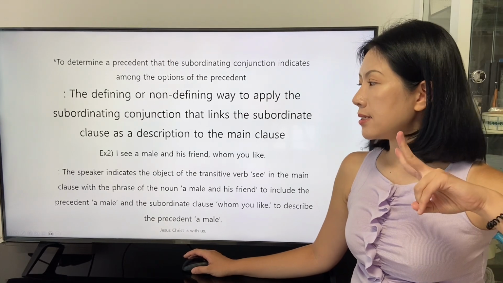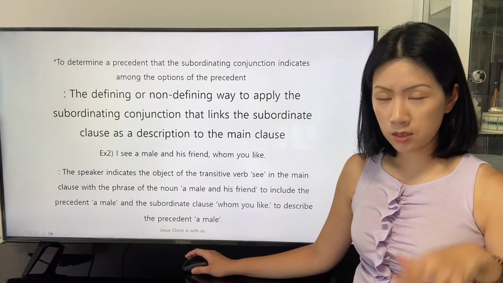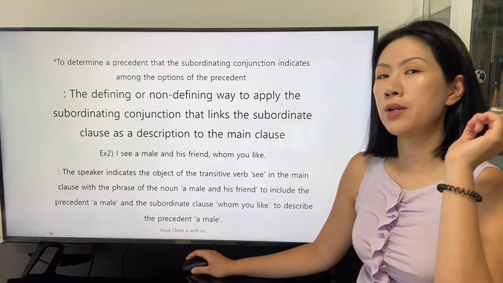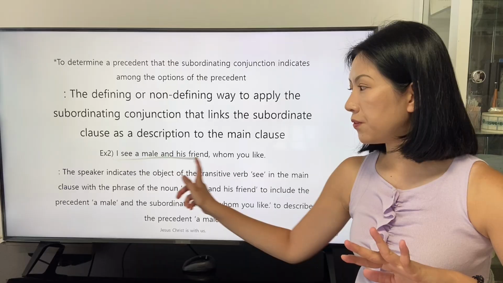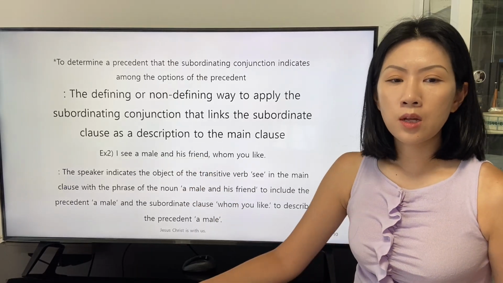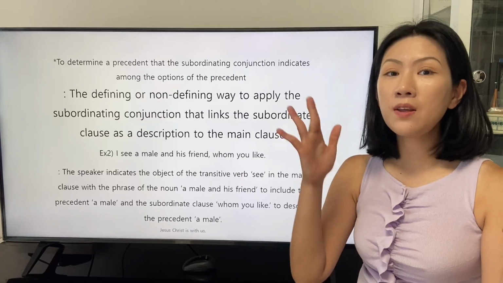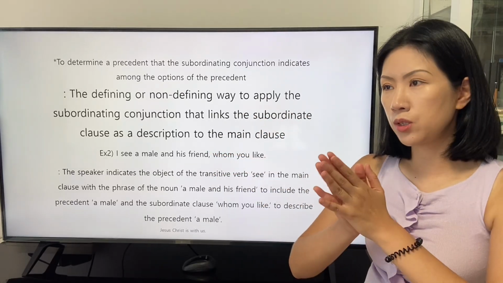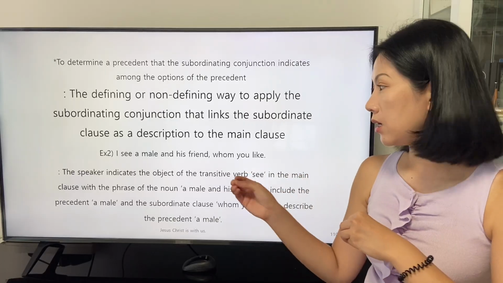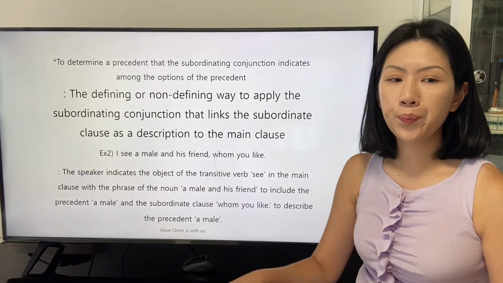The second sentence is this, and the arrangement of the words is the same as the first example, but there is a comma after the main clause is fully stated. So we can find that the pronoun whom is applied in the non-defining way, and we need to find the precedent that occurs with the pronoun whom.